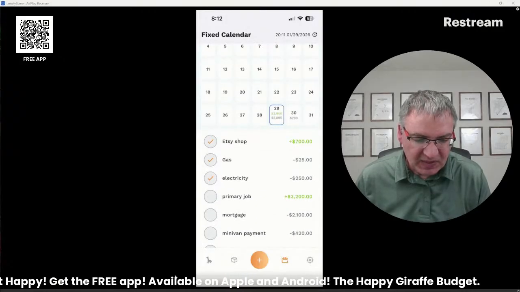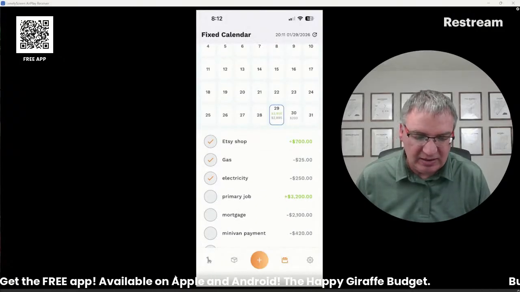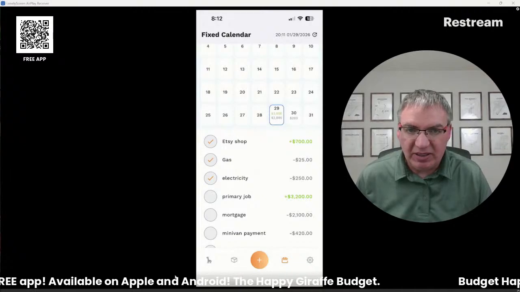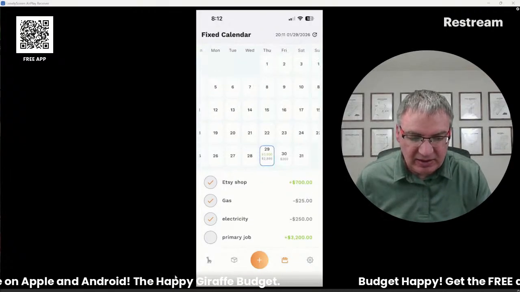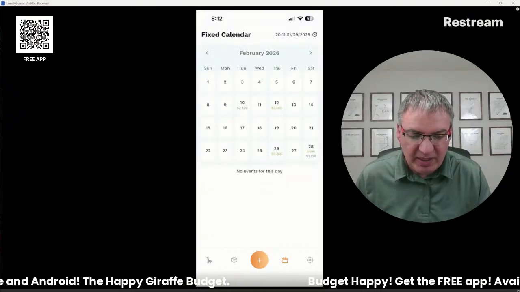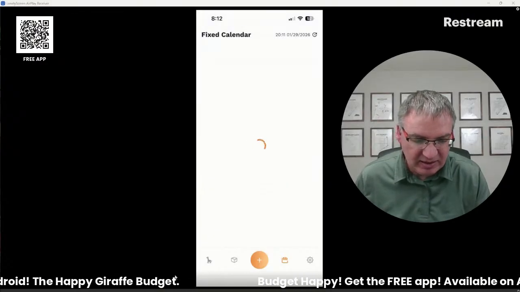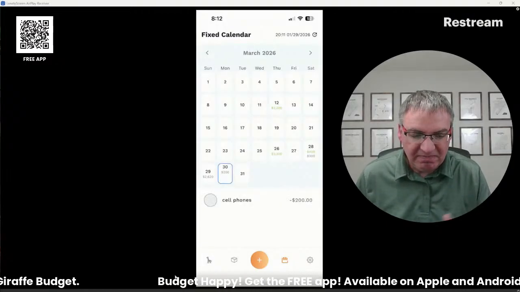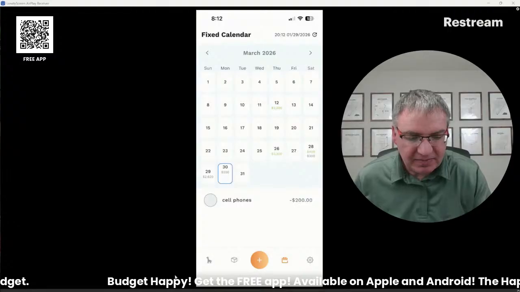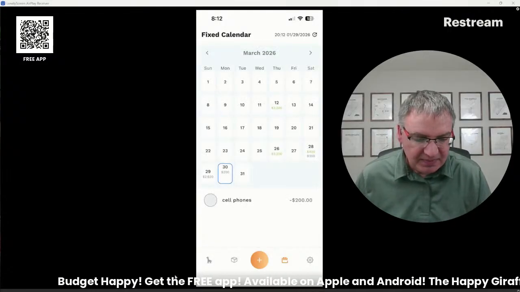If your primary job, if you get a raise or something, then yeah, go in and redo your budget. But once it's done, it's there for the next 2 years. Like it's already mapped out for you. There's all the items. They're right there. So unless you need to change one of those, then you're good. You don't have to redo your budget.